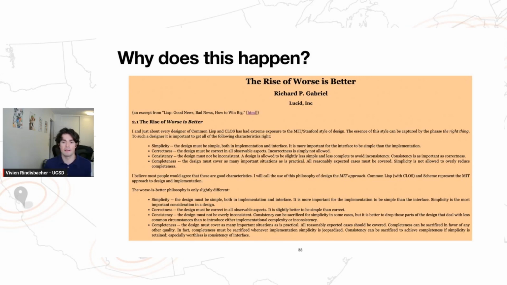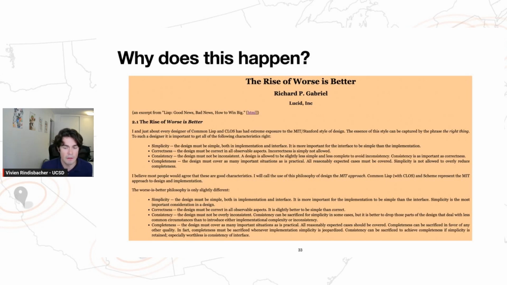And I actually think that it can be summed up in the same terms that were outlined in 1991 by Worse is Better. As systems researchers, there's a large focus on writing simple interfaces. And Worse is Better outlines two interface design philosophies that have different takes on where that simplicity should be.